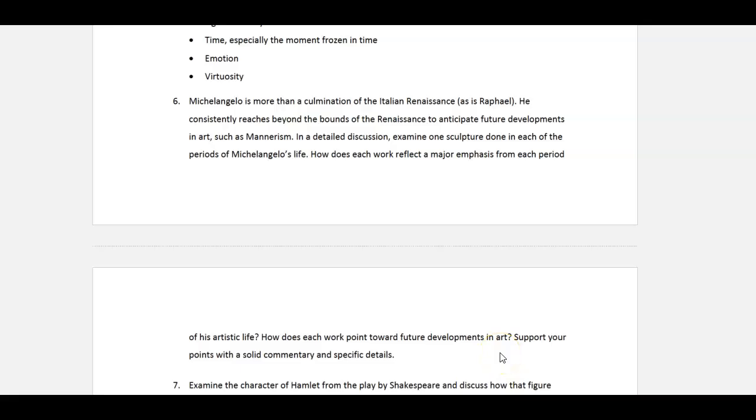Again, looking at just his different works, you're talking about maybe having to write a minimum of 300 or 400 words over each sculpture, which is fairly easy to do when you talk about what the work represents, how it's developed, what it presents. So it's very easy to do that. And so, again, Michelangelo's life usually is put into 3 different periods. His early phase, his middle period, and then toward the end of his life, what he does. So you can look at those.